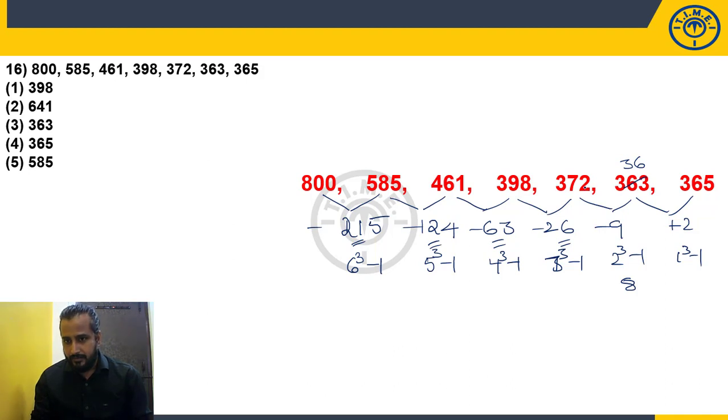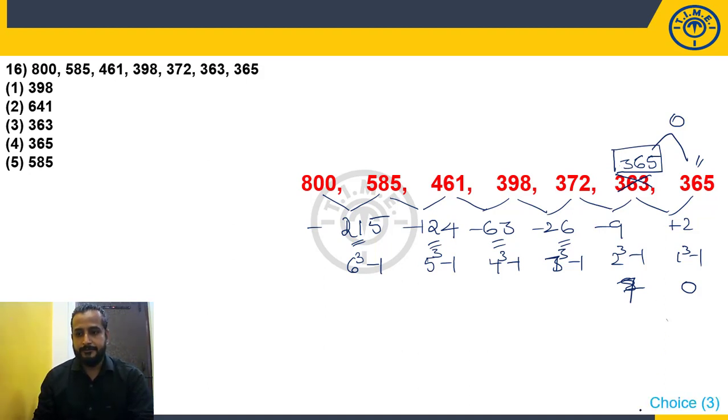Sorry. 372, 2 cube minus 1, right? So it should be 7. 2 cube is 8, 8 minus 1, 7. So 372 minus 7, 365, right? And 1 cube minus 1 is 0. So here to here, what will the difference be? 0. Perfectly matching. So what is the wrong number? 363. And what is the correct number? 365. Choice 3. And the logic is combination logic: n cube minus 1.